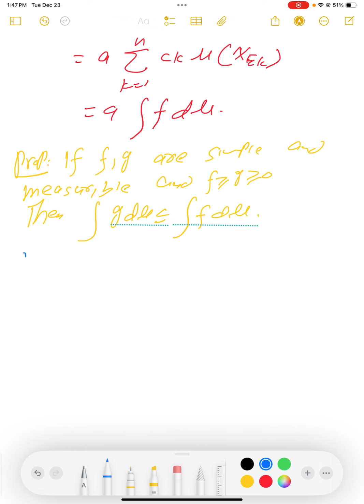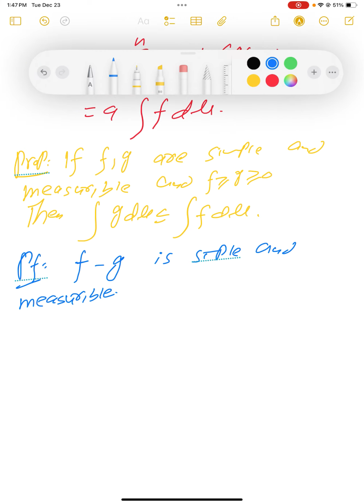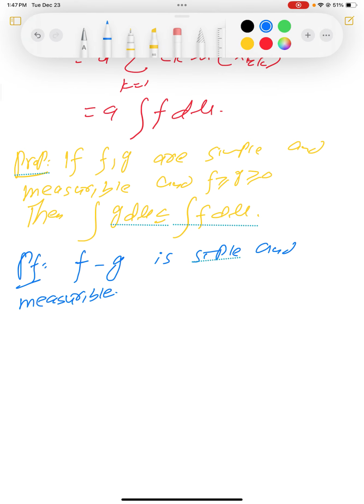So the proof is very easy. You can show that f, g are measurable and f, g are greater than 0. Now our goal is actually to do this. So first of all, what do you think about the addition of two measurable functions? It is measurable, and also simple and measurable, a well known fact. The sum of two measurable functions is measurable, and the sum of two simple functions is simple.